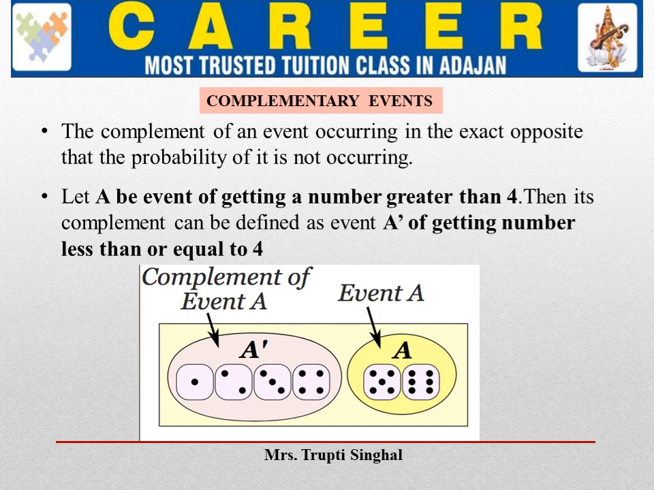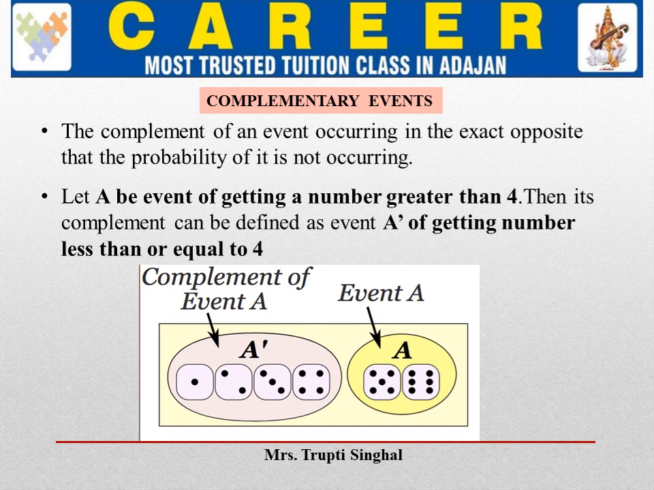The total number of outcomes, as we all know, are 1, 2, 3, 4, 5 and 6. So the probability of A, getting a number greater than 4, is 2 by 6, as there are two possible outcomes. And what is the complement of this event? It is denoted by A dash, which is getting a number less than or equal to 4.